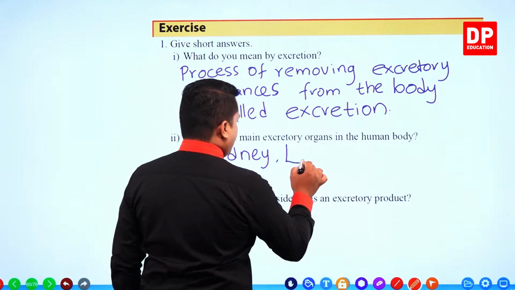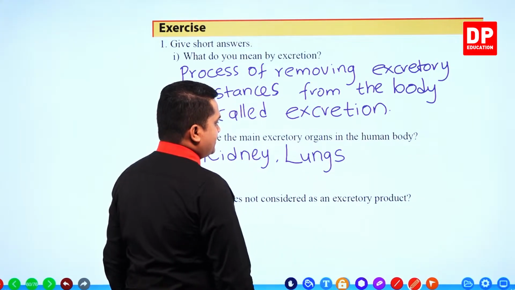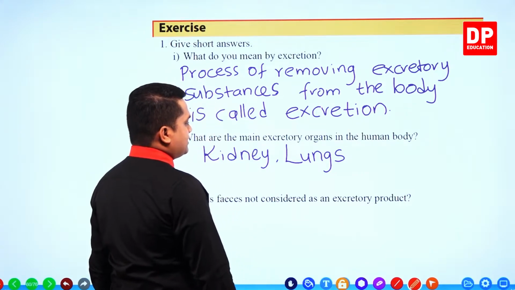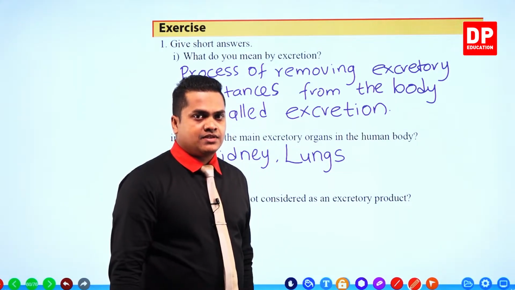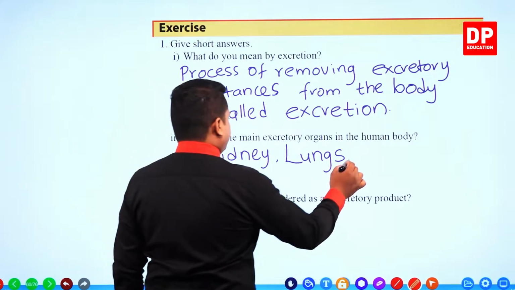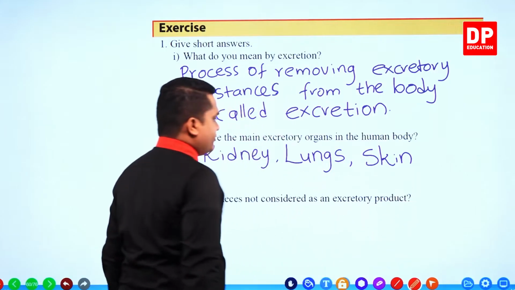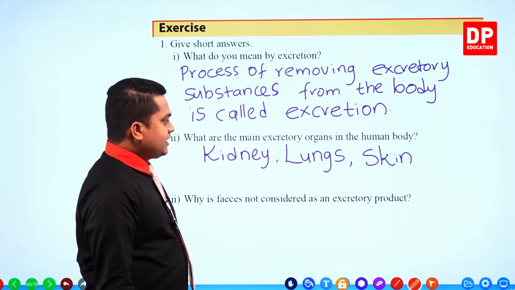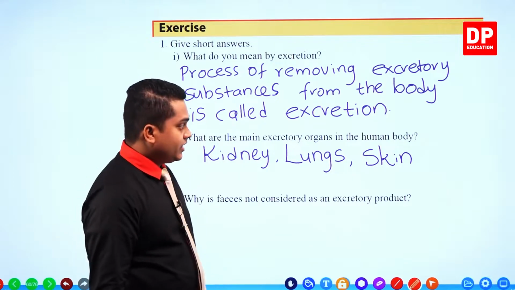After that, we studied the process of respiration, and to process the excretory substances, the lungs are helpful. The lungs produce carbon dioxide and water vapor, which are excretory substances. Then after that, the skin, which produces the same excretory substances as the kidney. So, these are the three main excretory organs in the human body.